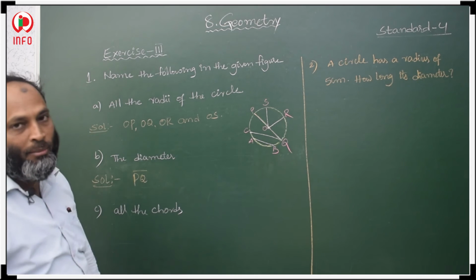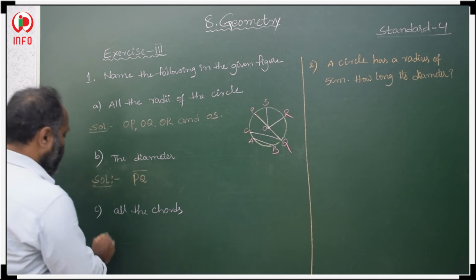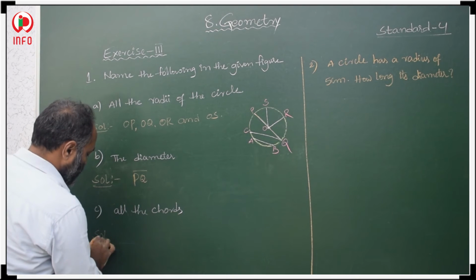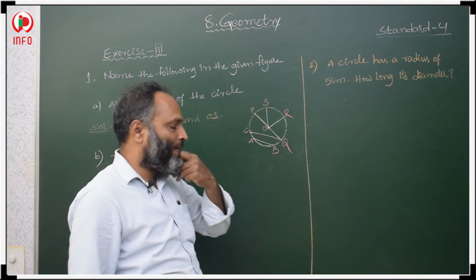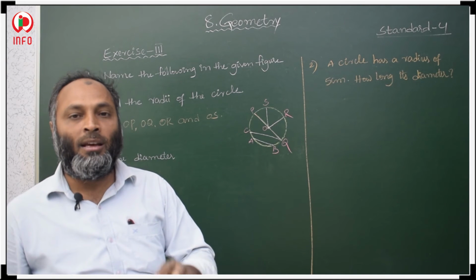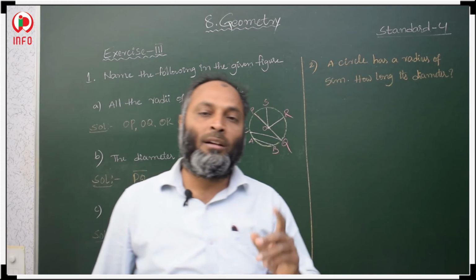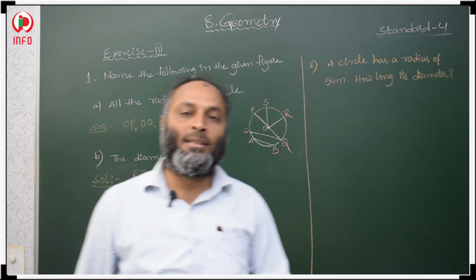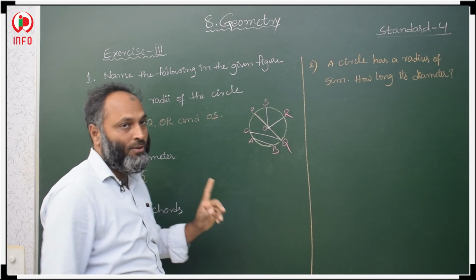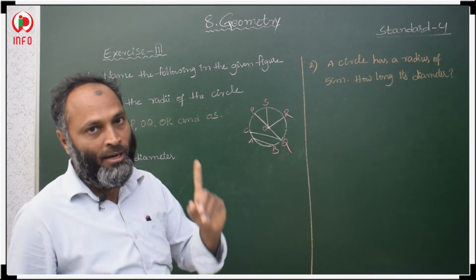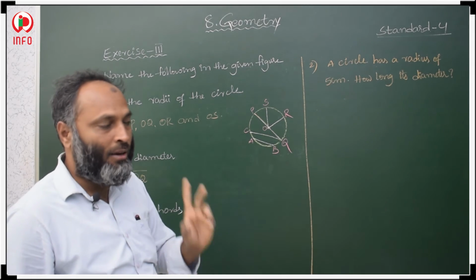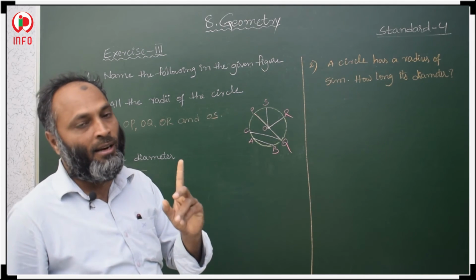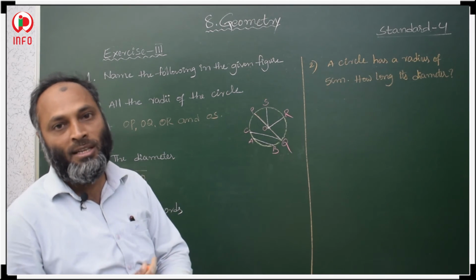Next, in this question, we have to write all chords of the circle. What is a chord? A chord is a line joining 2 points on a circle. Here the condition is not there like in a diameter, where the line should pass through the center. In a chord, it is only 2 points, a line joining 2 points on a circle.